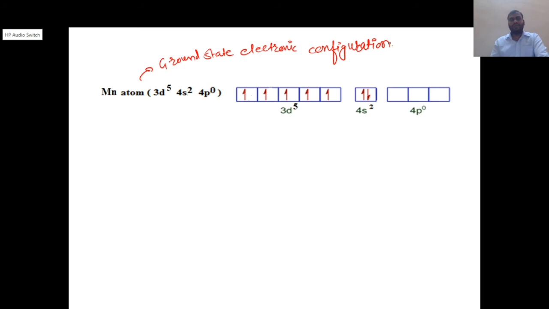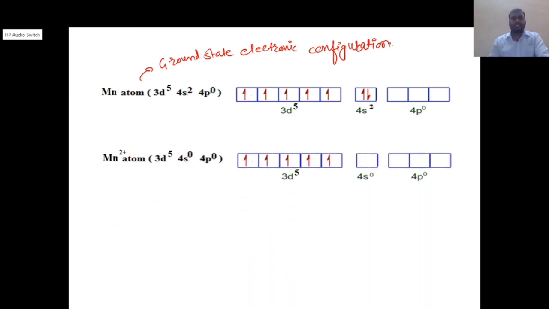Now what about its electronic configuration in the plus 2 oxidation state? If manganese has a plus 2 oxidation state, that means the 4s2 electrons, the electrons present in the 4s orbital, are lost while forming a complex with chlorine. So the oxidation state of manganese in this complex is plus 2, and the electronic configuration is 3d5 4s0 4p0.